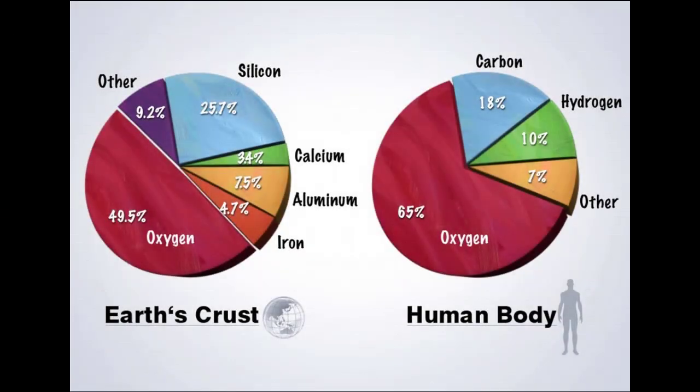When we compare the natural abundance of elements in the Earth's crust and in the human body, we see that oxygen is the main element, but the remainder elements vary a lot. For example, we have a lot of carbon, hydrogen, and nitrogen, while the Earth has abundance of silicon and metals like aluminum and iron.